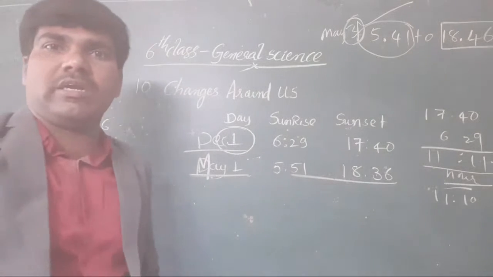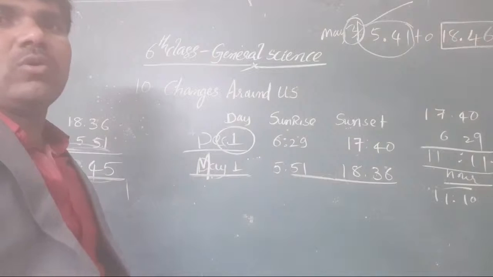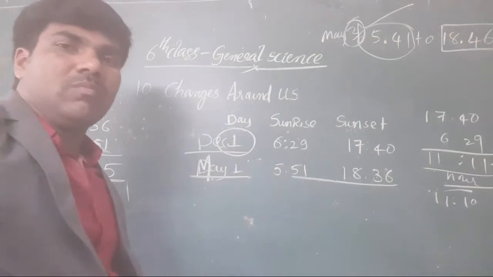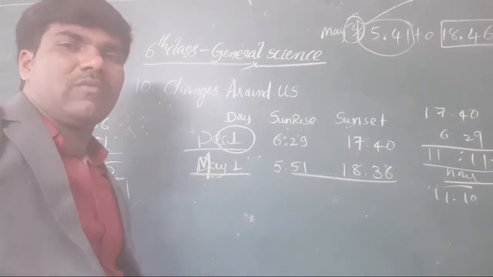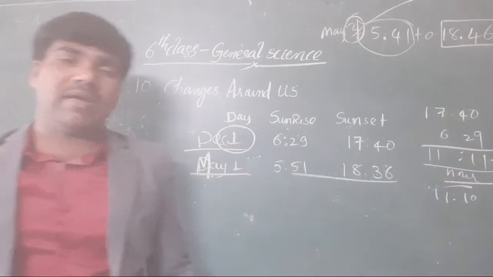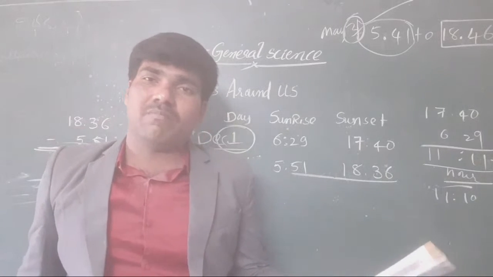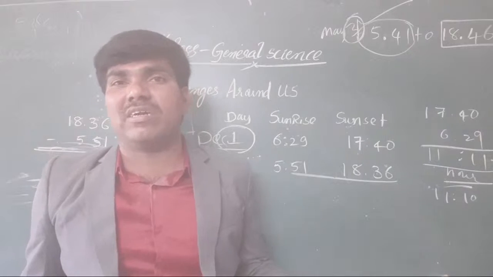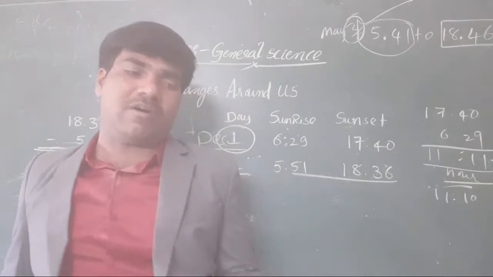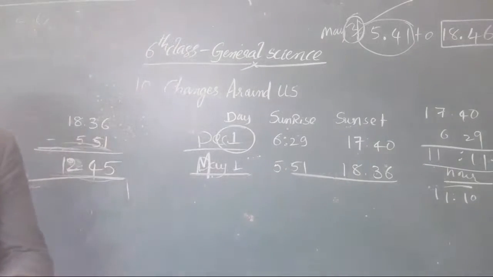I hope you got it, students. From the table, you calculate that automatically. You will get all the information: the daytime as well as the sunrise time and sunset time. These all are changing in form here. Clear or not, all the students? And here, the shortest day also we are getting, as well as the longest day, in this particular thing.